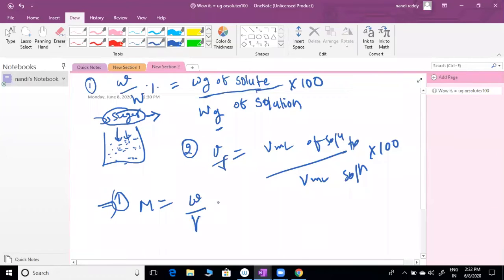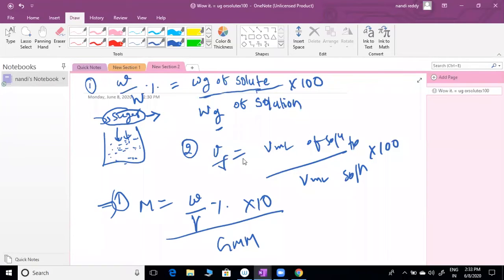W by V percent into 10 by gram molecular mass. We gave this formula, sir. If you have not been given it, please let me know, we'll discuss again. Given this formula,